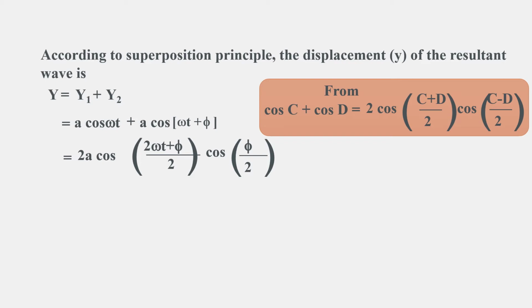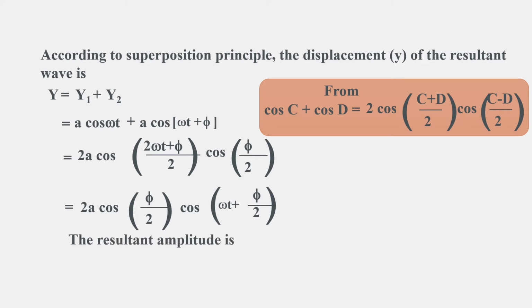So here it becomes cos phi by 2. With the outside a, the combined factor 2a comes outside. So y equals 2a cos phi by 2 into cos of omega t plus phi by 2. The resultant amplitude R is 2a cos phi by 2, where phi by 2 is the phase difference.